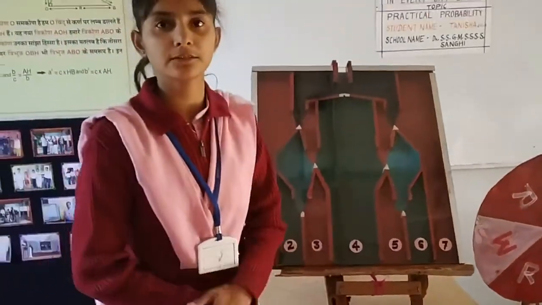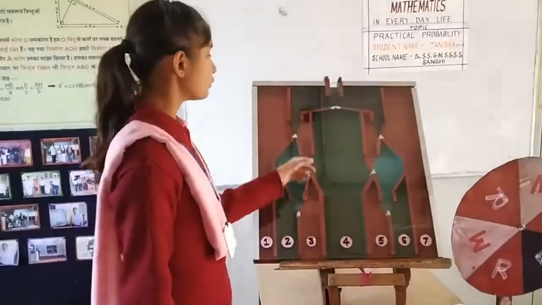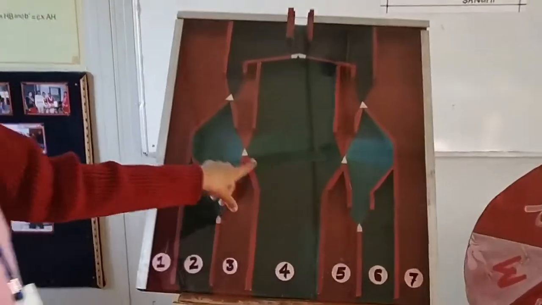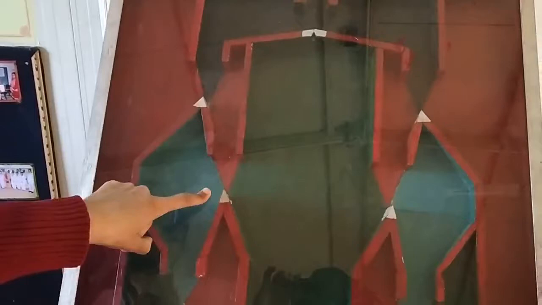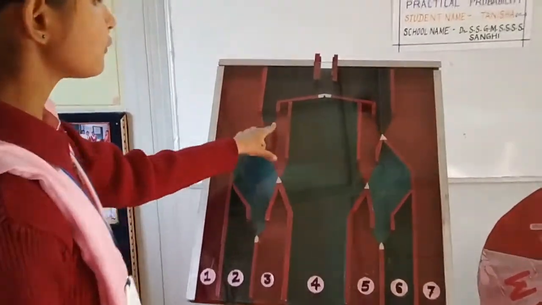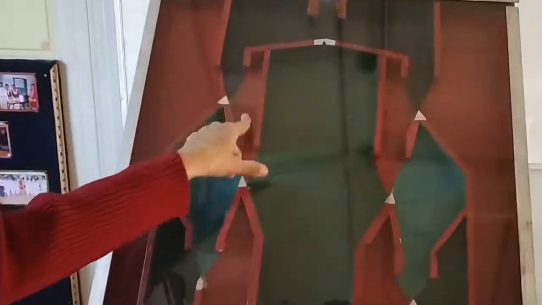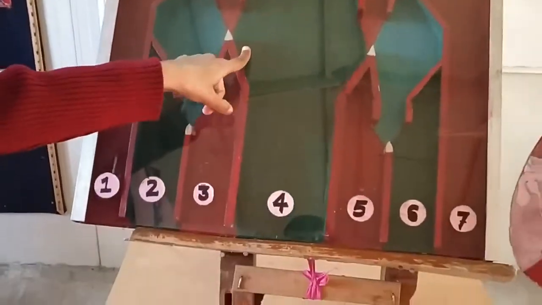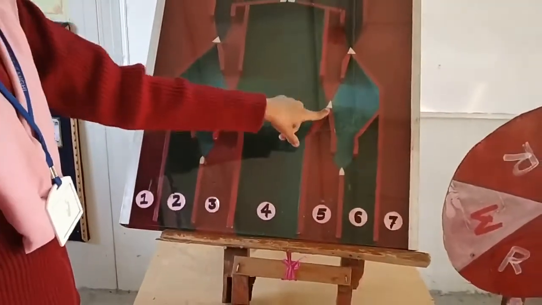But we have a special case. The case is 4, because 4 has 2 entering paths. So the probability of 4 is 1 by 8 plus 1 by 8, 1 by 4. Because 4 has 2 entering paths, one is here and one is here. That's why the probability of 4 is 1 by 8 plus 1 by 8, 1 by 4.